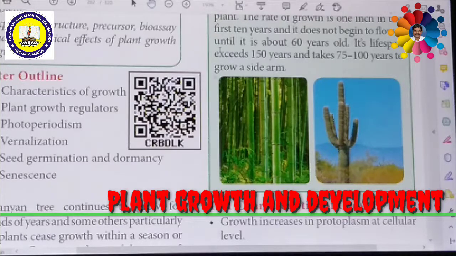Already we have studied in anatomy the apical meristems which are present in the shoot tips and root tips. These have meristematic tissues in a continuous state of division, which can divide continuously. New cells are added to the root and shoot apex, causing linear growth of the plant body. Secondary growth occurs due to vascular cambium and cork cambium, which add new cells and cause an increase in growth.